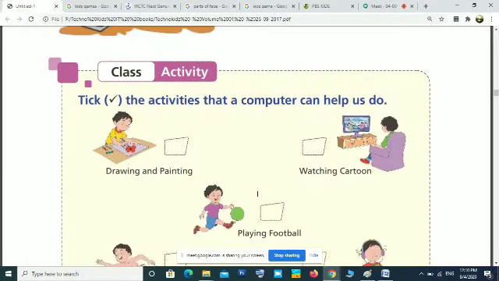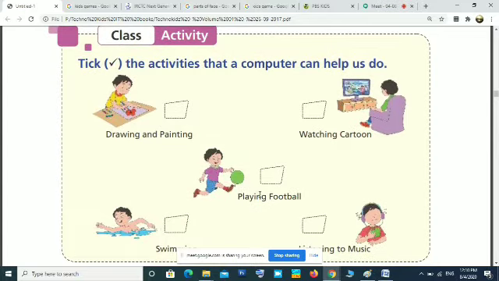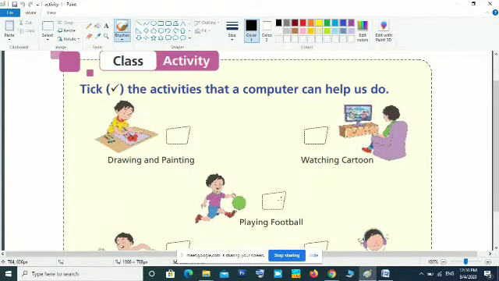Next section is a small activity. So here one activity is take the activities that a computer can help us to do. Then first one you can see drawing and painting.